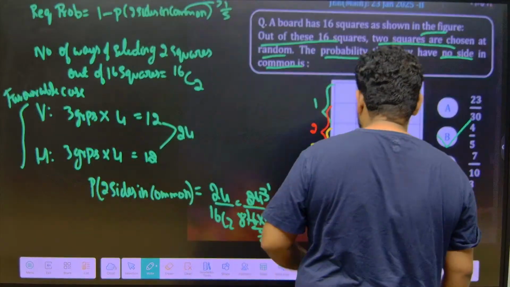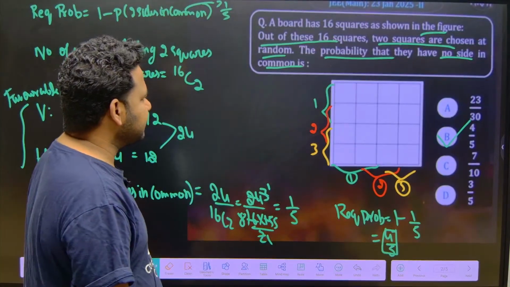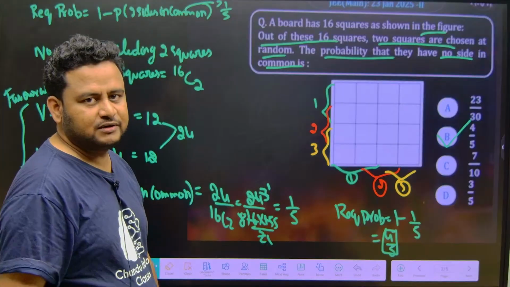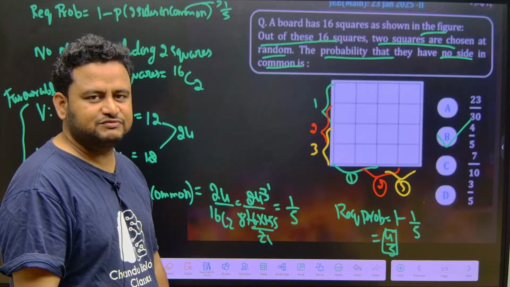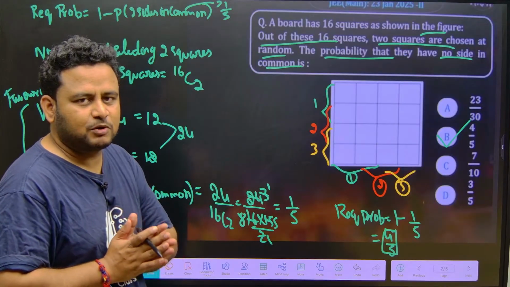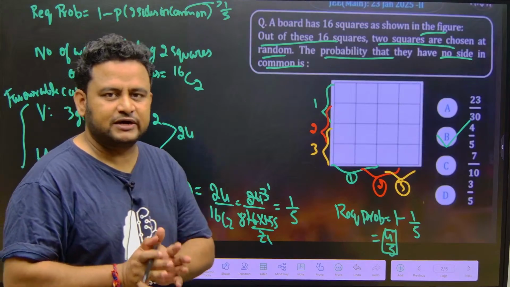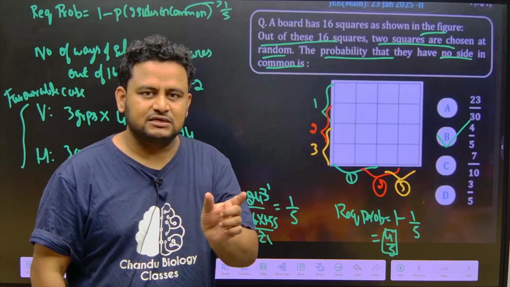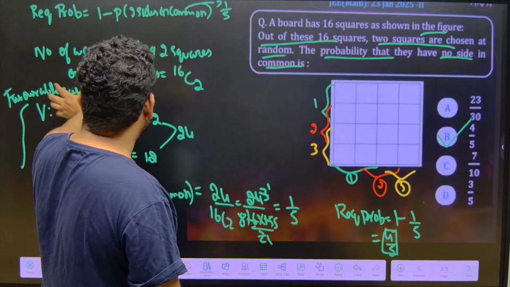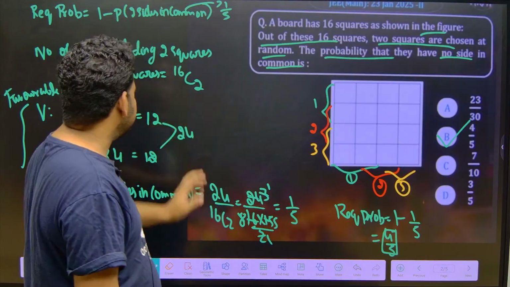Next thing we did is the squares. In the squares they are asking us to find that no side is common. To find no side is common, let us find 1 minus the probability that 2 sides are common. First of all, we have to find total probability. Total probability is nothing but selecting 2 squares out of 16 squares, which can be done in 16C2 ways. That is what we did.